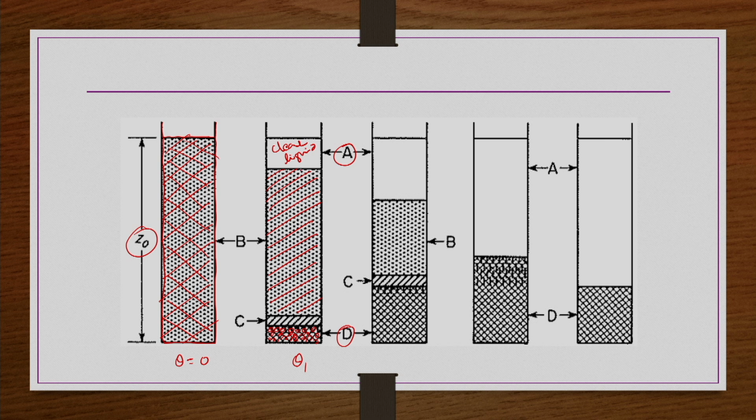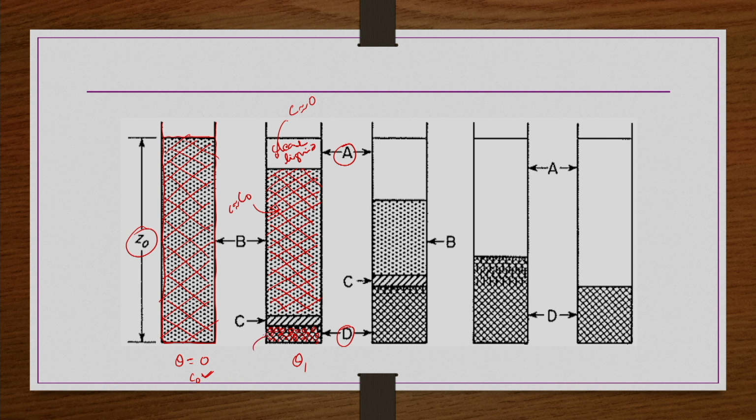Whatever feed slurry you have taken, let us say the feed slurry concentration is C naught initially, at theta equals 0. So, the B zone is the zone in which the concentration is the same as C naught. And then in the clear liquid the concentration C is approximately 0. In the B zone the concentration is approximately equal to C naught, right.